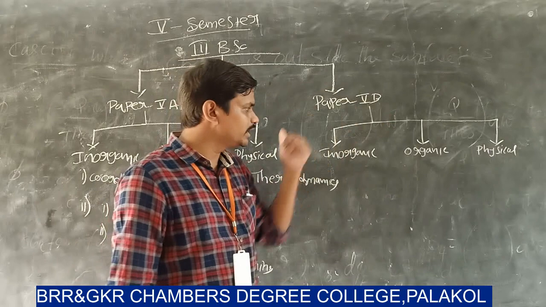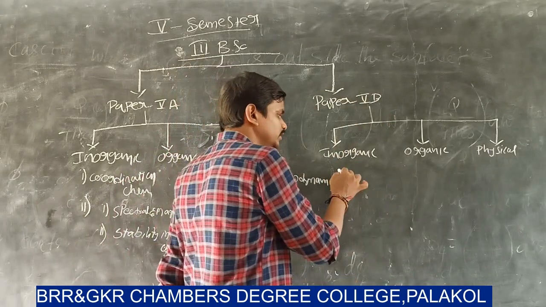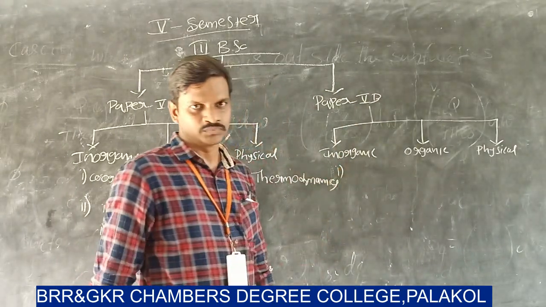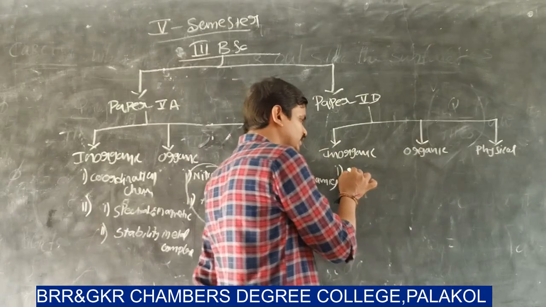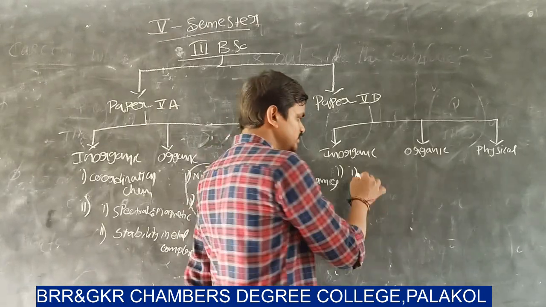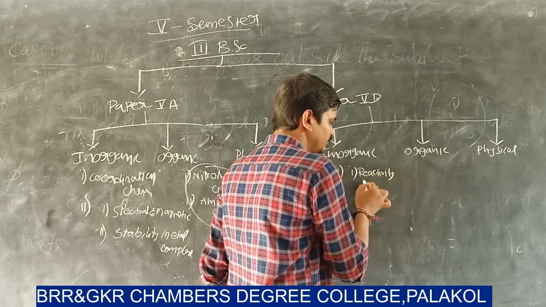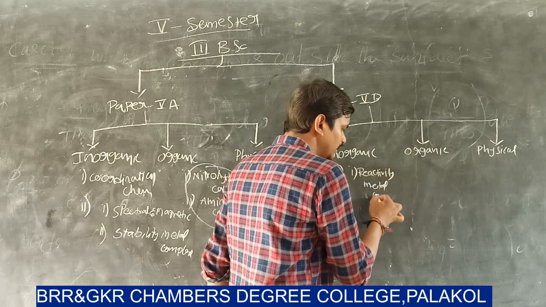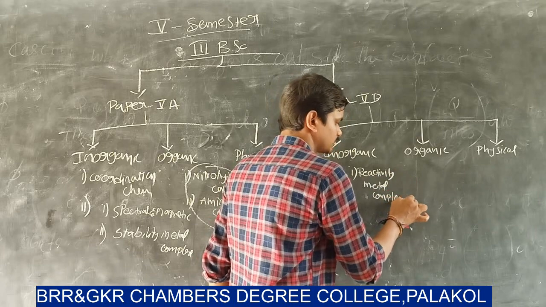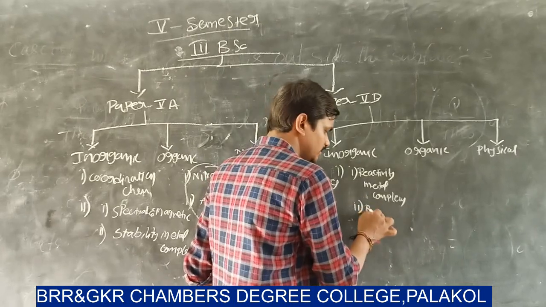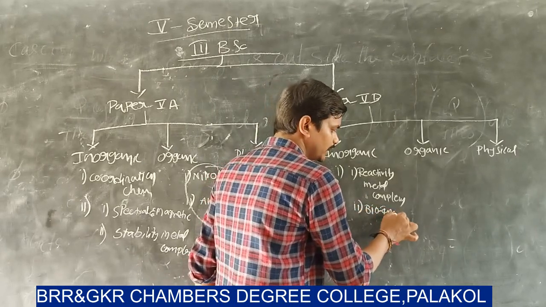This one unit consists of 2 chapters. First chapter is reactivity of metal complexes. And chapter 2 is bio-inorganic chemistry.